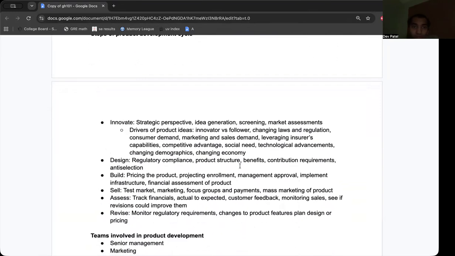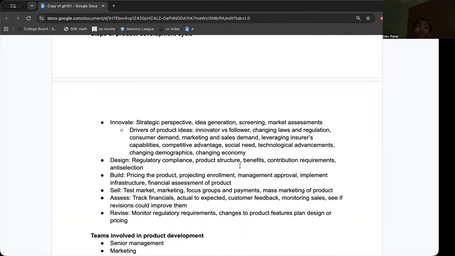Steps of the product development life cycle. Innovate: strategic perspective and idea generation. We want to understand what the different ideas are in the market. Are there any consumer demands, marketing or sales demands, leveraging competitive advantage, social need? Are there any technological advancements that we can see coming through that may spur an idea? We have regulatory compliance, product structure, benefits, and contribution requirements.